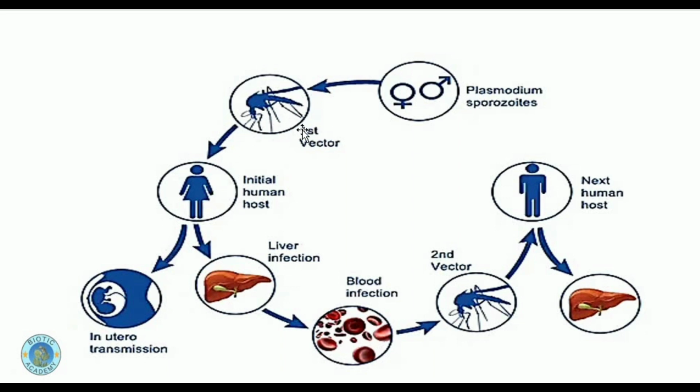Now when this mosquito who has Plasmodium in its mouth part bites this healthy individual, it will transmit it into their body. This Plasmodium is transmitted to this woman, and it can even reach the embryo. Now it will also infect the liver of this person, where it will cause the blood infection. You have seen that malaria basically causes blood infection, due to which the person becomes very tired, pale and yellow in color, and you can see that they are having frequent high fevers with some interval.